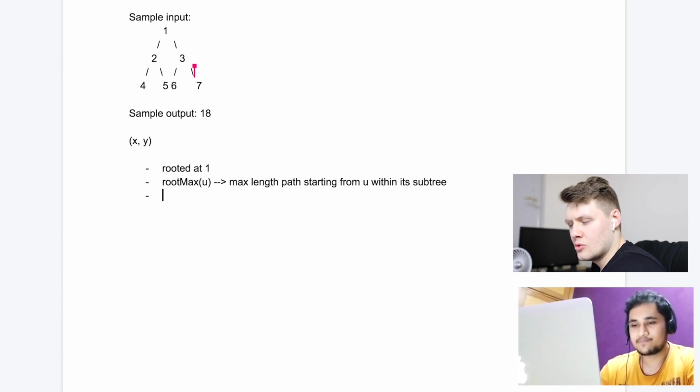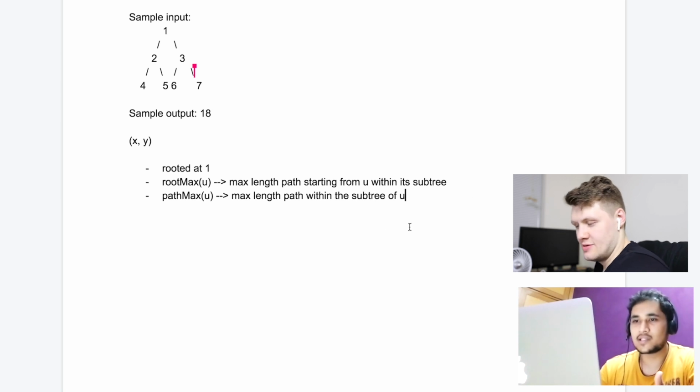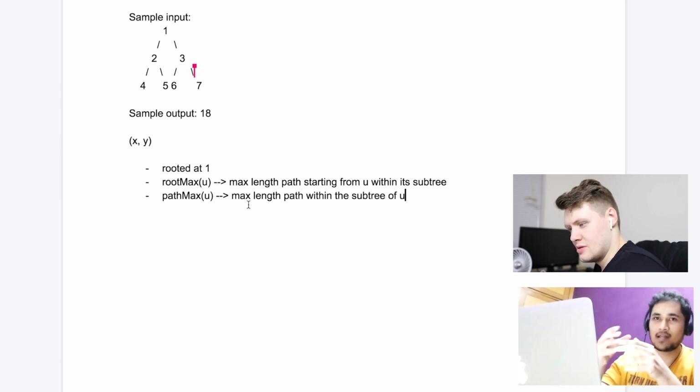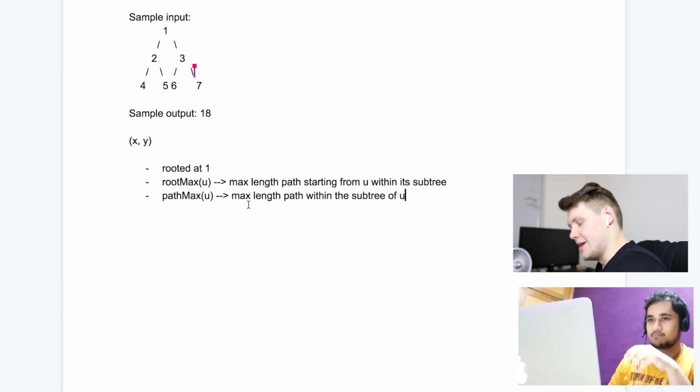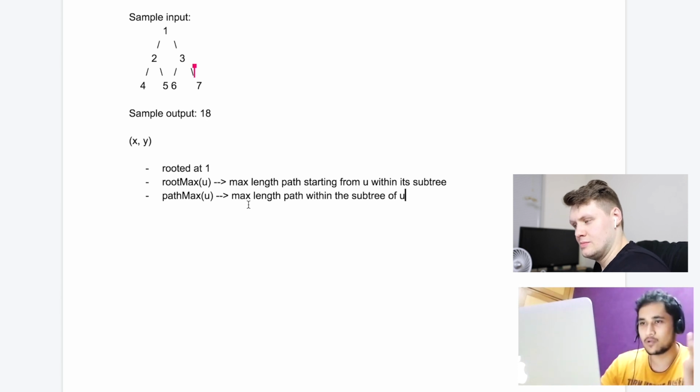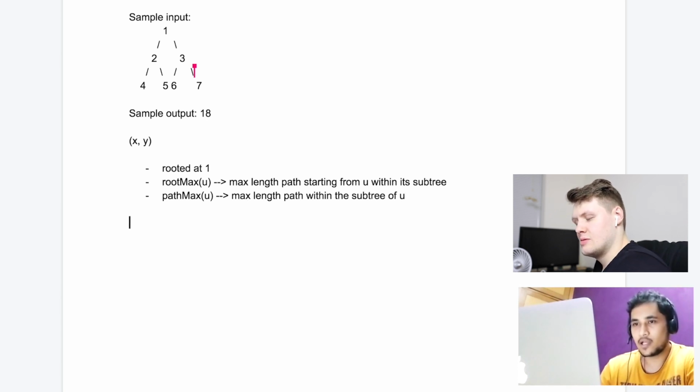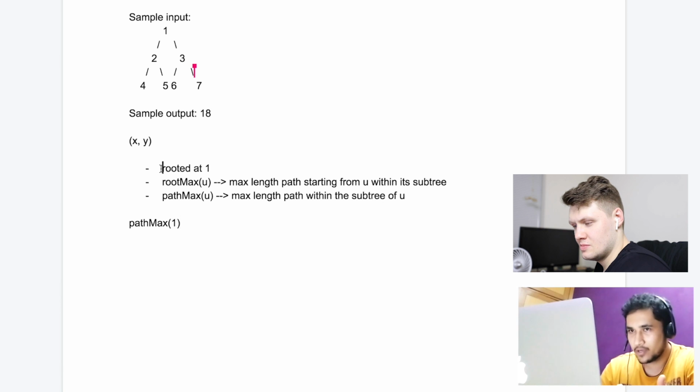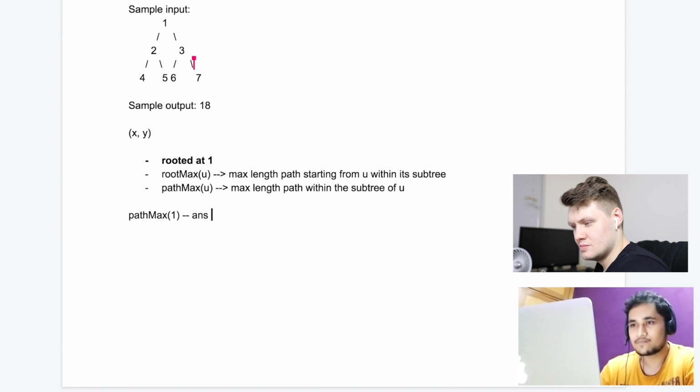Another thing can be PathMax u, which is the max length path within the subtree of u. Make sense? Sure. So this can be different from RootMax because RootMax has another constraint that it is starting from the root, whereas in PathMax the path can even bypass the root and not include it. So I think the answer for our problem will be PathMax 1, if I am explicitly rooting the tree at 1. Okay.